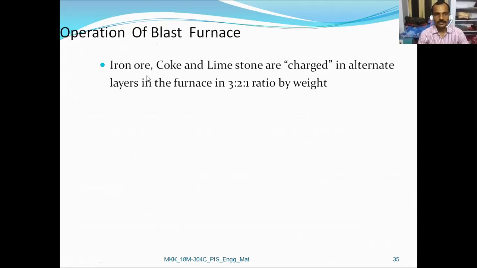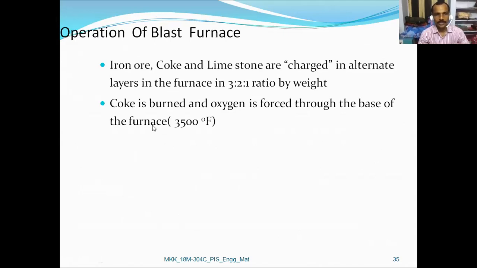Let us move on to the operating principle of the blast furnace. The charge, iron ore, coke and limestone, are taken in alternate layers in the furnace in a 3:2:1 ratio by weight.